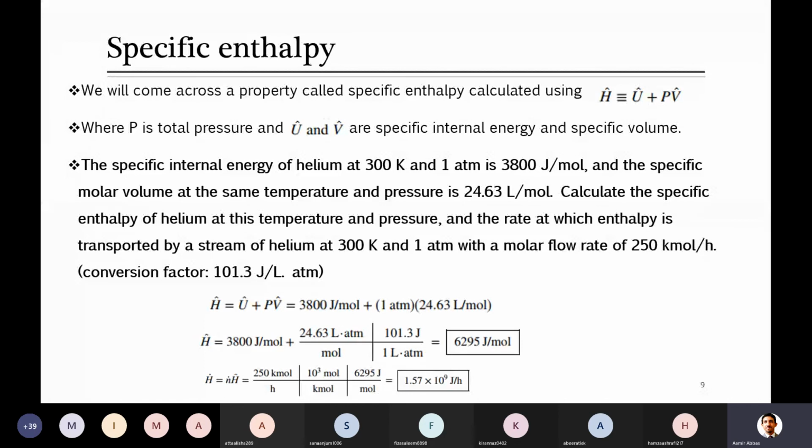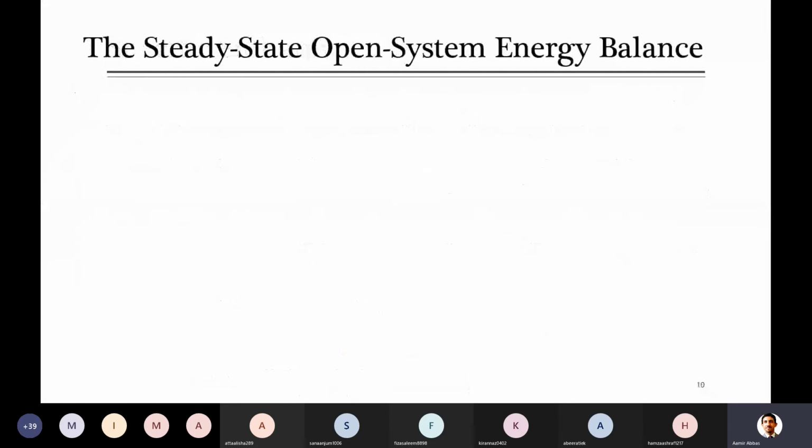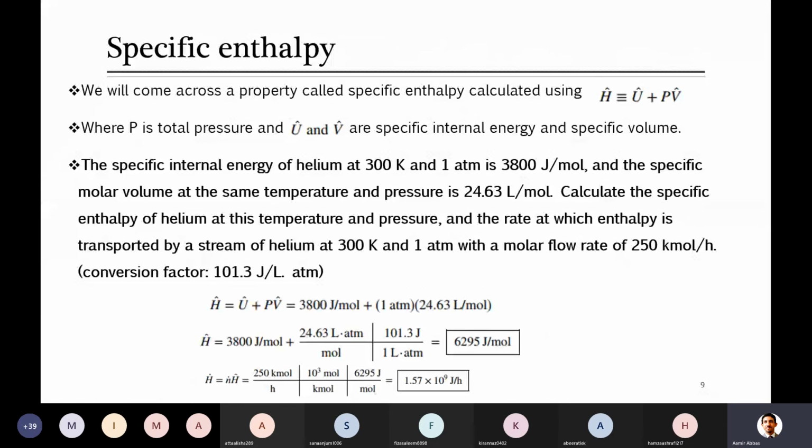So you are right. H dot is equal to N dot multiplied by the specific enthalpy, which you just got here, in joule per mole. Just use it, and because that is per mole, while in the question you have kilomole, just convert the unit and you can solve it.